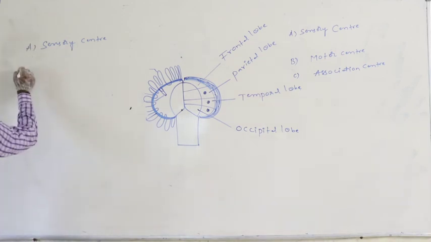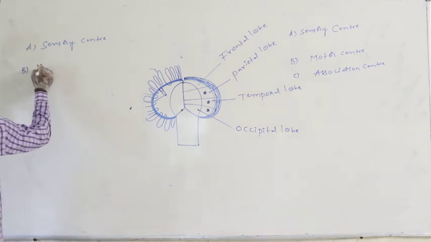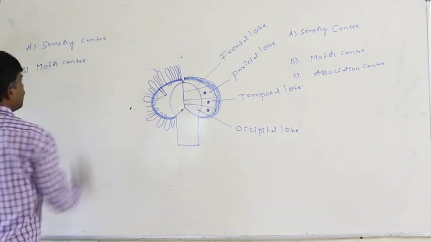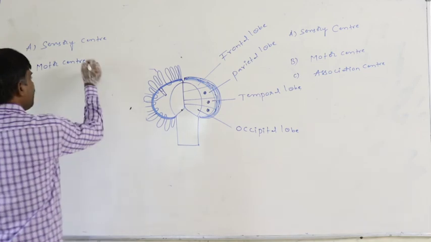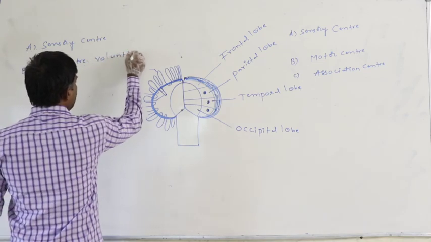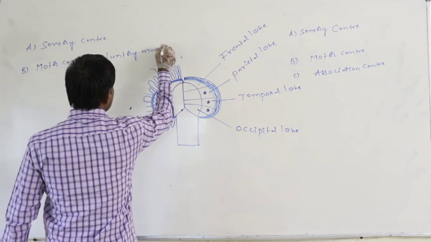Second, the motor center. The motor center is principally useful for regulation of voluntary muscle movement.